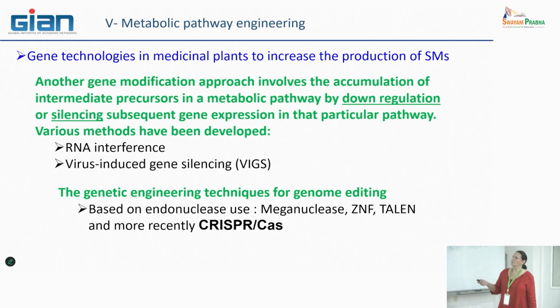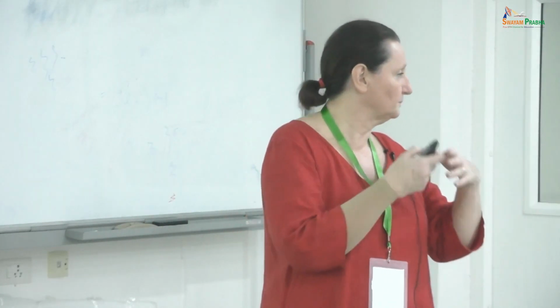It is what I said to you. The other gene modification we aim to do is to downregulate or silence subsequent gene expression. In particular, this is what I tried to introduce to you yesterday, when we executed the whole workflow in order to identify new genes that encode the enzyme whose activity was missing in the metabolic pathway.